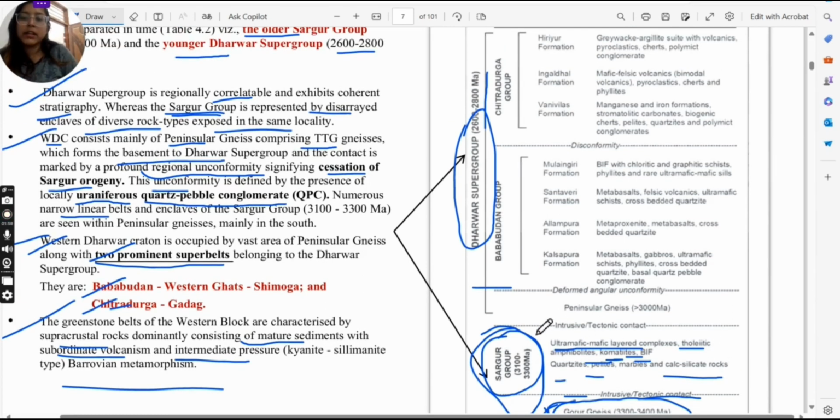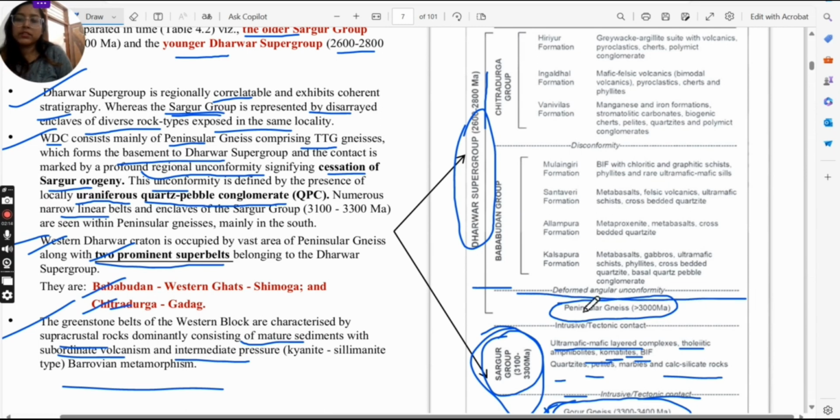Then again there will be another intrusive contact, and the next thing we find after this is peninsular gneiss, of age greater than 3000 million years ago. Then after this lies the deformed angular unconformity.